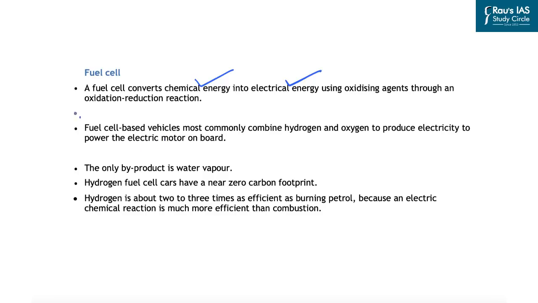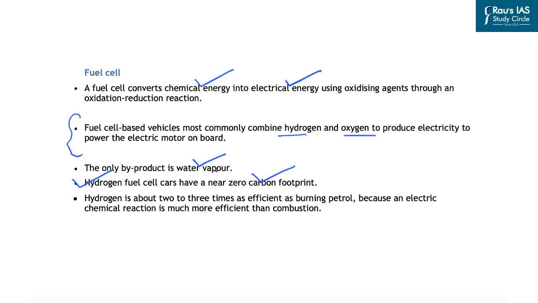Now, fuel cell based vehicles mostly combine hydrogen and oxygen to produce electricity to power the electric motor in the transportation vehicles which deploy these fuel cells. And the biggest advantage of using a fuel cell is that the byproduct that is generated is only water vapor. So it does not amount to any kind of pollution or greenhouse gases like carbon dioxide, etc. Further, the hydrogen fuel cells or fuel cell cars have a near zero carbon footprint.